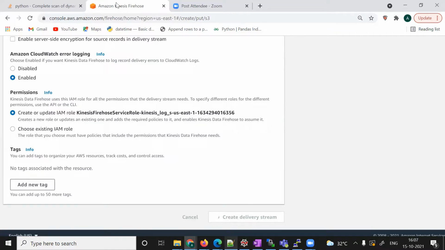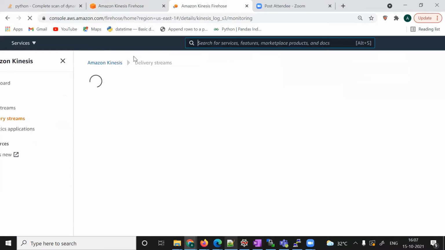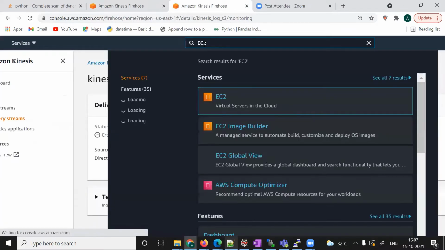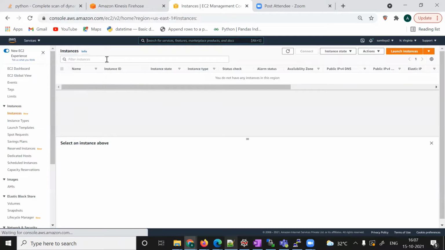Meanwhile, I need one EC2 machine from where we'll generate the log. So we'll create one EC2 machine quickly, because in my previous video I already explained how to create EC2 machines. Now I want to connect using PuTTY. So I'm going to launch an instance.